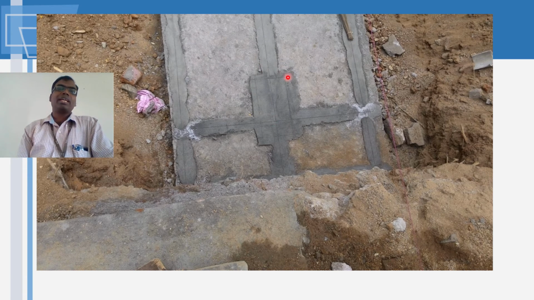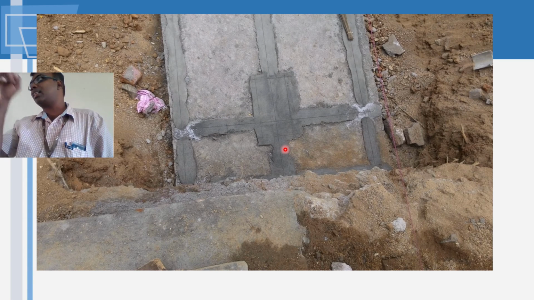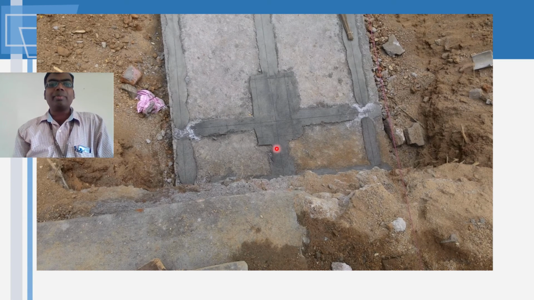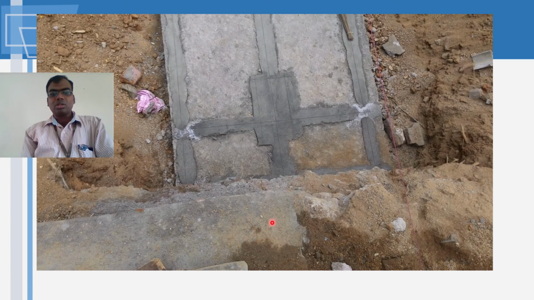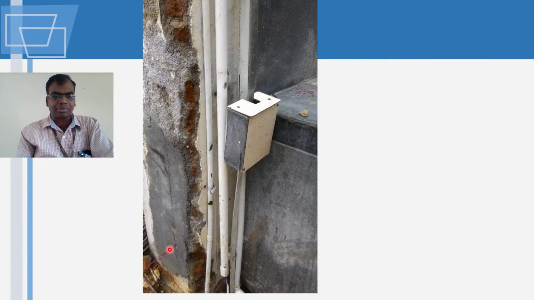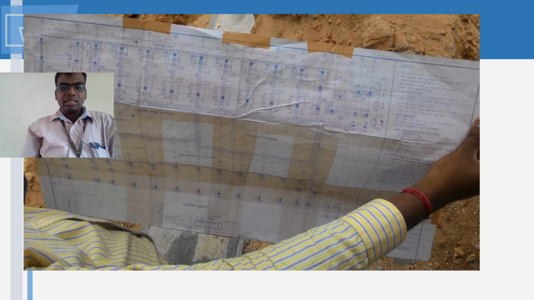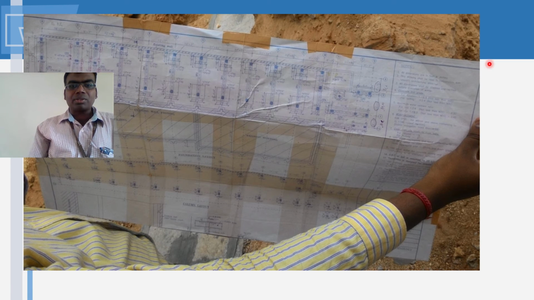Now here they can use either a rectangular template or something else to make these locations of columns. Can you see there is one more string stretched in the perpendicular direction to give this grid? The center grid is marked by this string. From the wall they have stretched it. This is the plan of the columns which they have done.